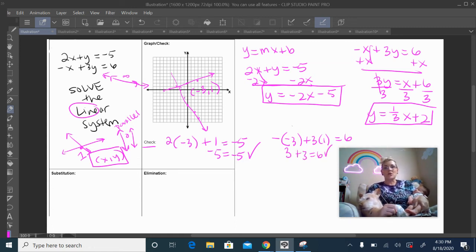So this method worked, and I do know that this is my solution, but it may not be the most efficient. Again, it was just a little bit small. My eyes aren't too great. I did check it to make sure, but these were just really nice to graph. I didn't have fractions or anything from my y-intercept. So this would be the first method in which I could potentially use. In the next video, we're going to talk about the two other methods that you could use without graphing.